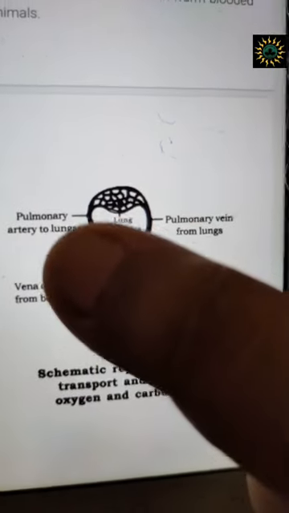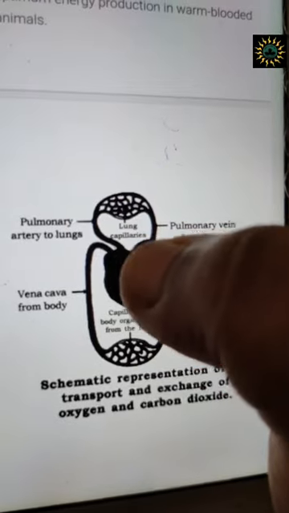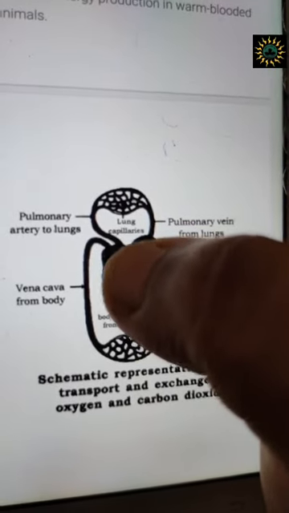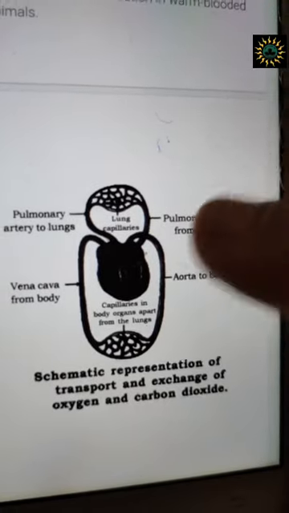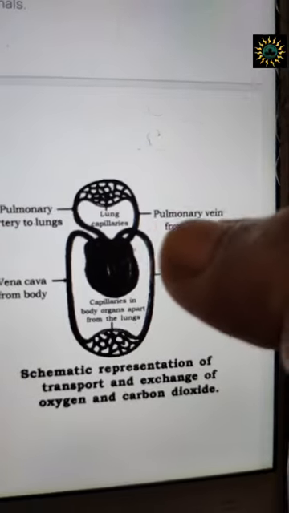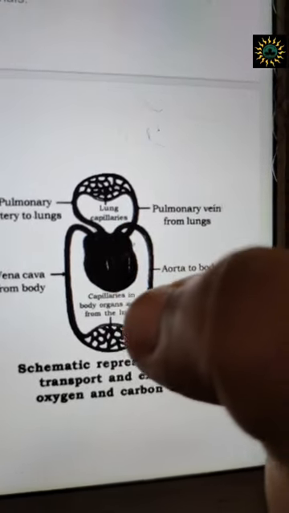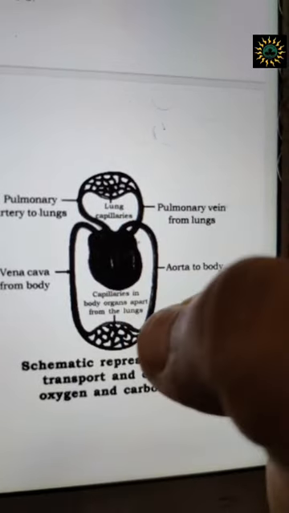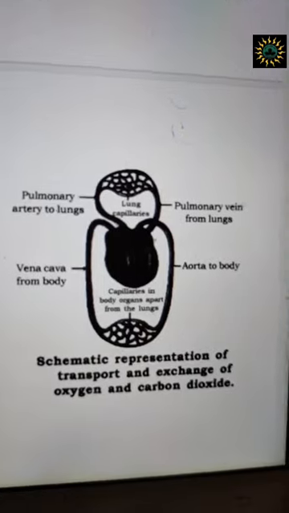That body theke deoxygenated blood is coming over here, and anterior part theke deoxygenated blood is coming over here, getting clean in the lungs, and from the lungs again the oxygenated blood is coming back to the heart, and again from this heart only abar this blood is being carried to the inferior and the superior portion of the body as well.